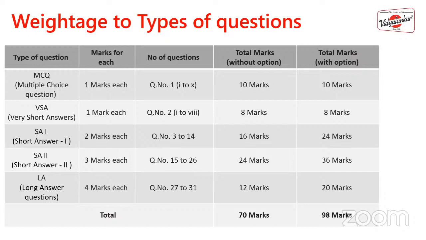Then, short answer one, that is for 2 marks. It will range from question number 3 to question number 14, and that will give you 16 marks. So total, without options, it will be for 16 marks, and with option, it will be for 24 marks. The next is 3 mark question, that is short answers. That will range from question number 15 to question number 26, which will fetch you 24 marks. That is, attempt any 8 questions out of 12, and with option it will be for 36 marks.